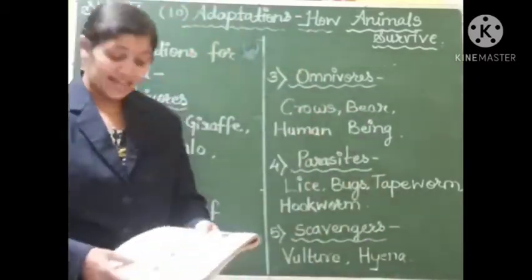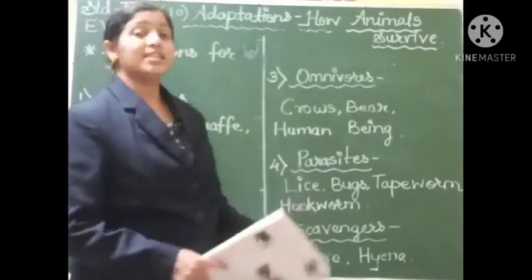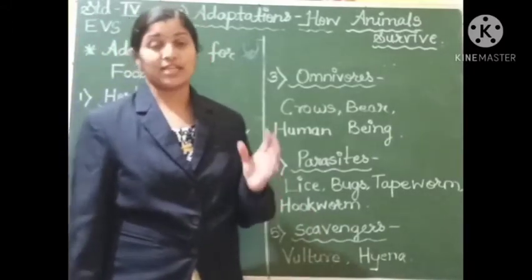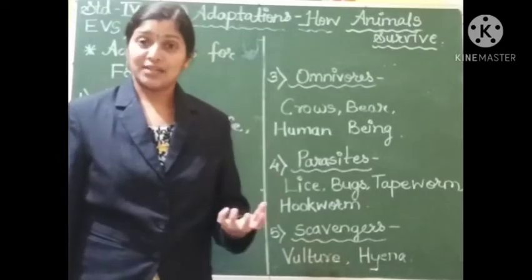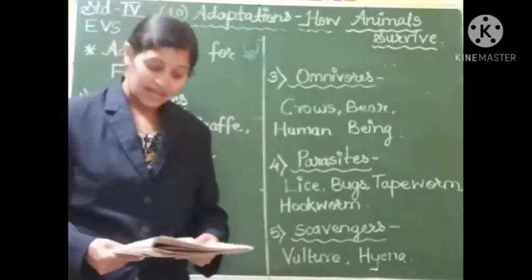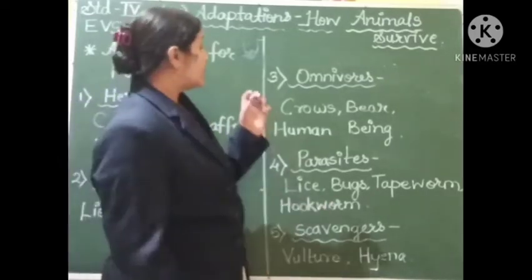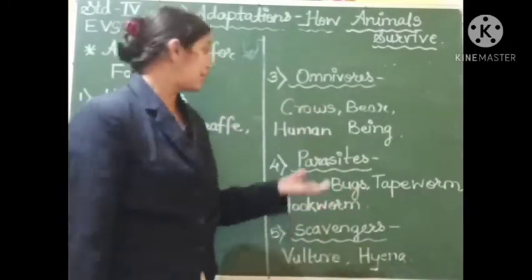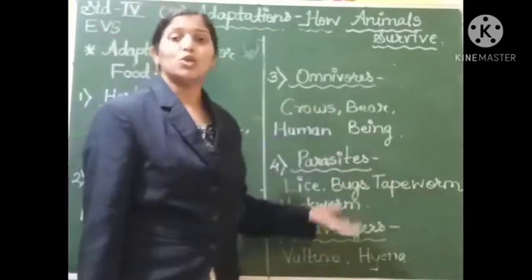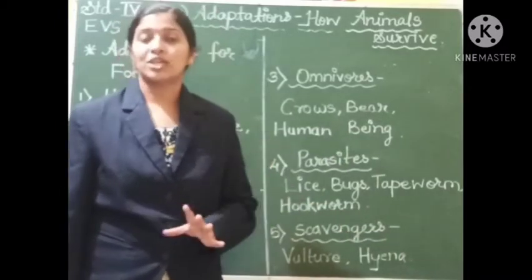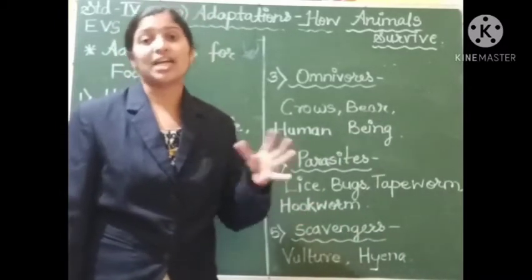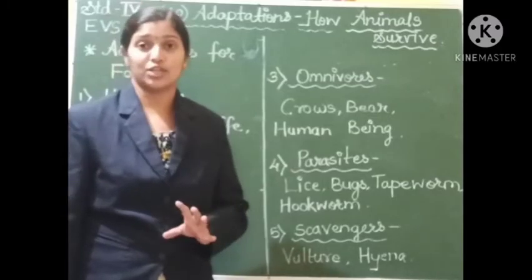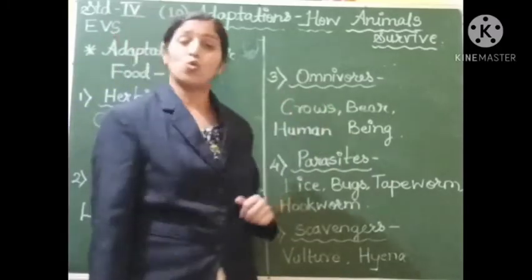Omnivores are the animals that eat both types of food, that is plants, leaves as well as the flesh of other animals. So these animals are called omnivores. The examples are crows, deer, human beings. They eat both types of food, that is vegetarian food as well as the flesh, that is non-vegetarian food. So they are called omnivores.